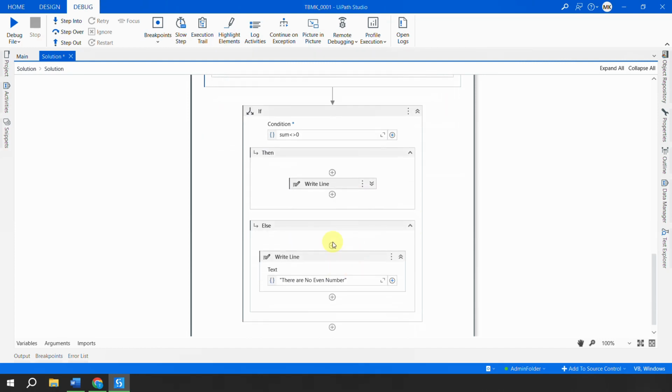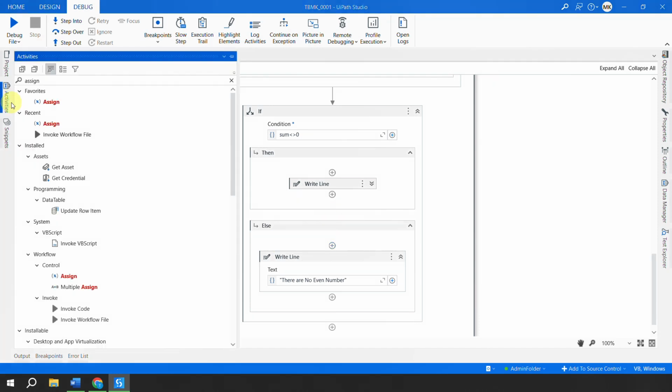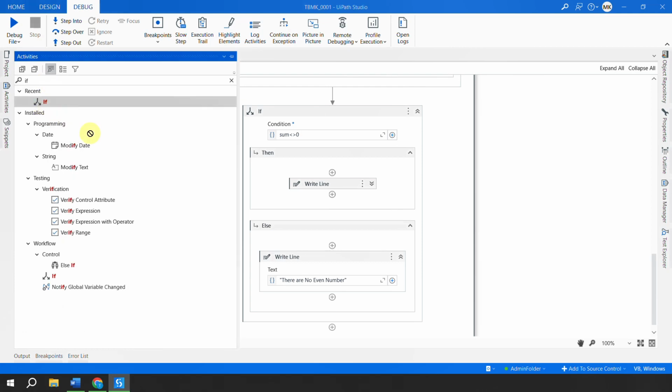But if the sum is 0, it is going to come to the else part. Now I want to check whether that number is a default value or the sum itself has come as 0. So in the else part, I will take one more if, and this is called a nested if.